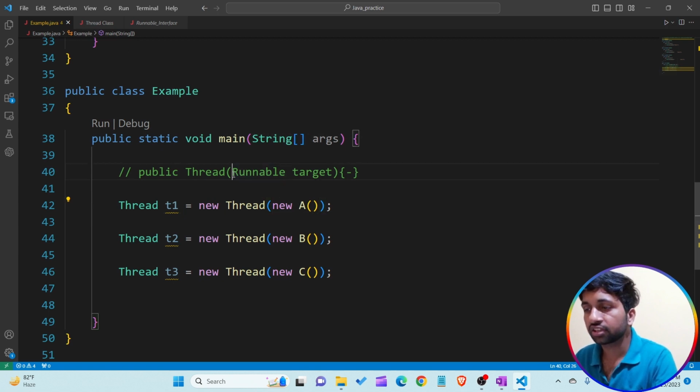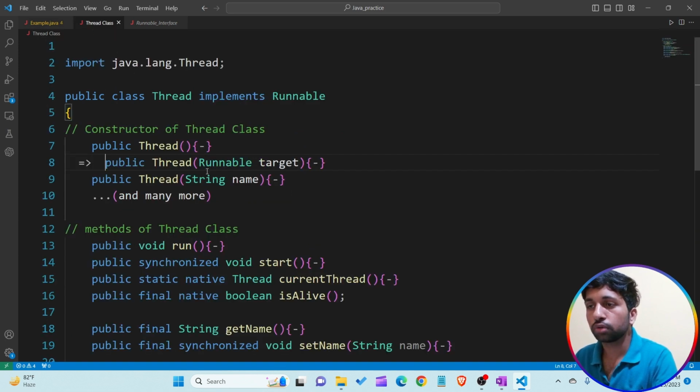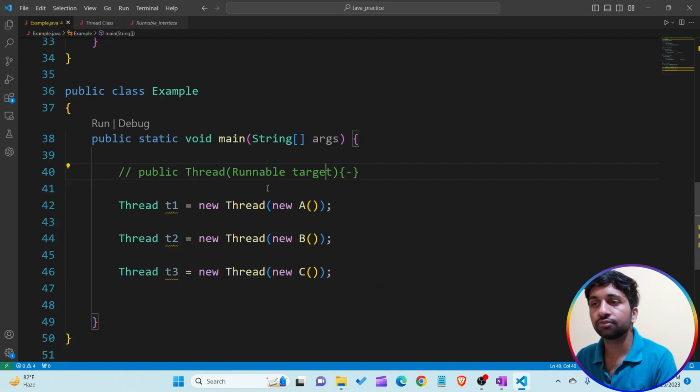The Thread class constructor takes the reference variable of the Runnable interface, and this reference variable takes the reference of those classes without any error because these classes implement the Runnable interface. By using this Runnable constructor, we are able to attach our code to the thread. So this is the third point that I have covered till now.